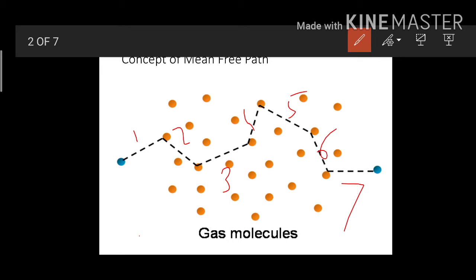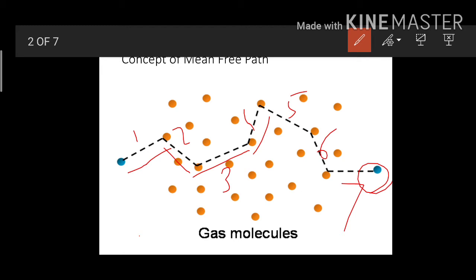Multiple times it is traveling, firstly here to here, then here to here, then this place to this, and lastly it is going to be at this place. We are interested to find the mean of these free paths, and that is called the mean free path. Hope you are understanding this.